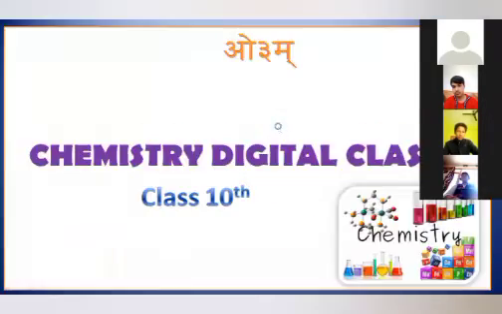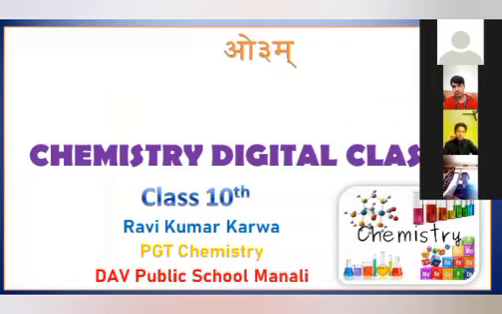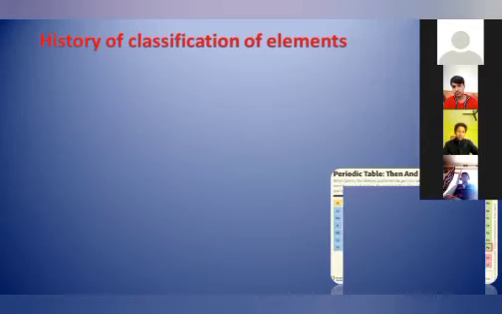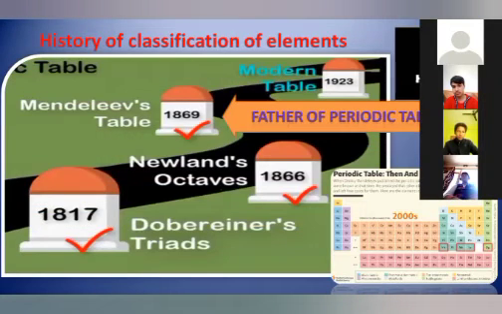Then after that, the third classification came from Mendeleev. In conclusion: Dobereiner's triads, Newlands' law of octaves, and Mendeleev's periodic table. Mendeleev is known as the father of the periodic table because he was the first scientist who gave the classification in the form of a table.